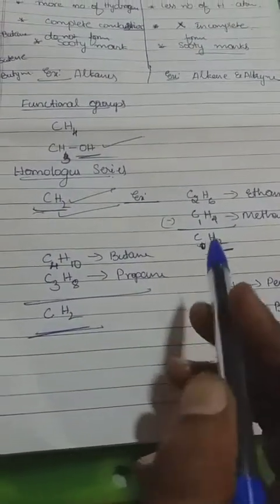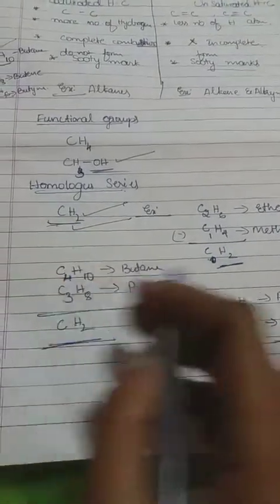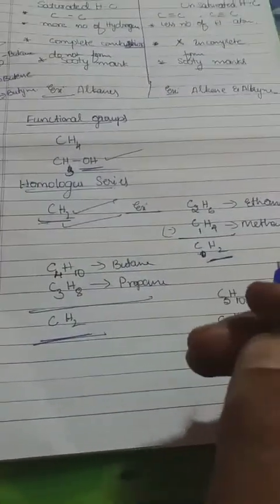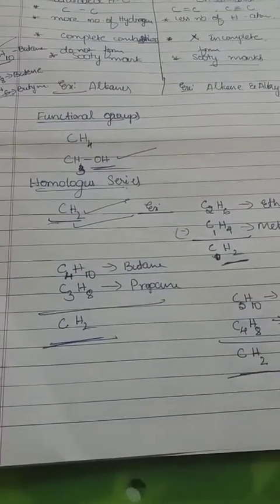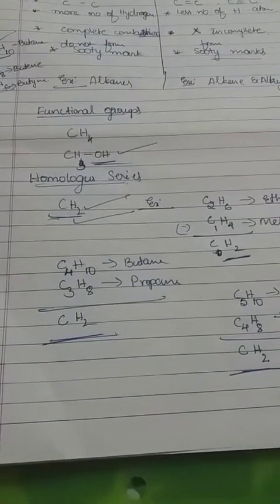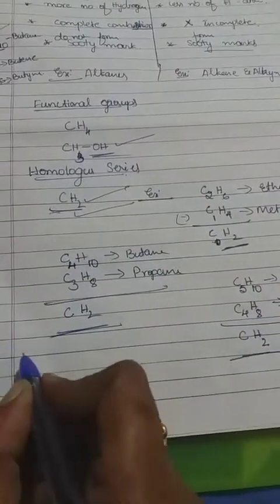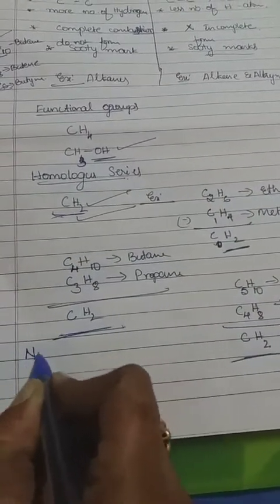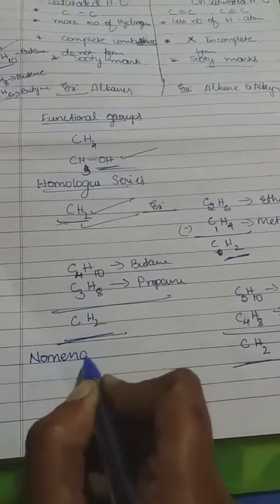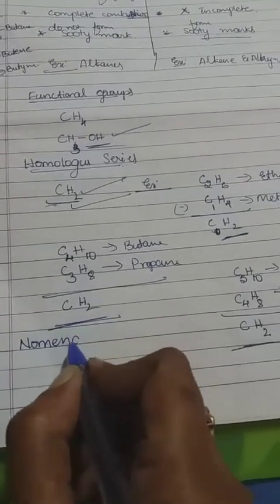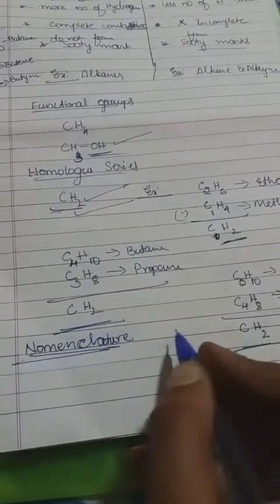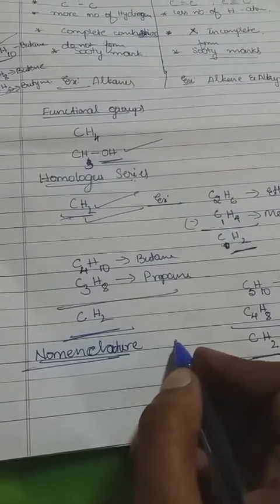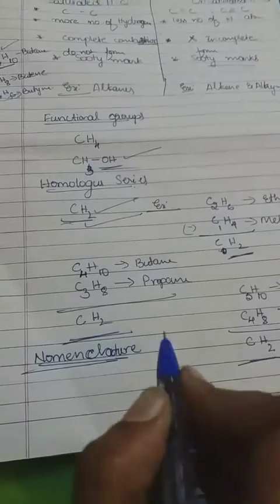Yes, I told you we are giving different names for hydrocarbons, that is alkane, alkene, alkyne, and in that methane, ethane, propane, like that. So how are we giving names for the carbon compounds? These are all called carbon compounds. Giving a name for a carbon compound is called nomenclature. So on what basis are we giving nomenclature to the carbon compounds?